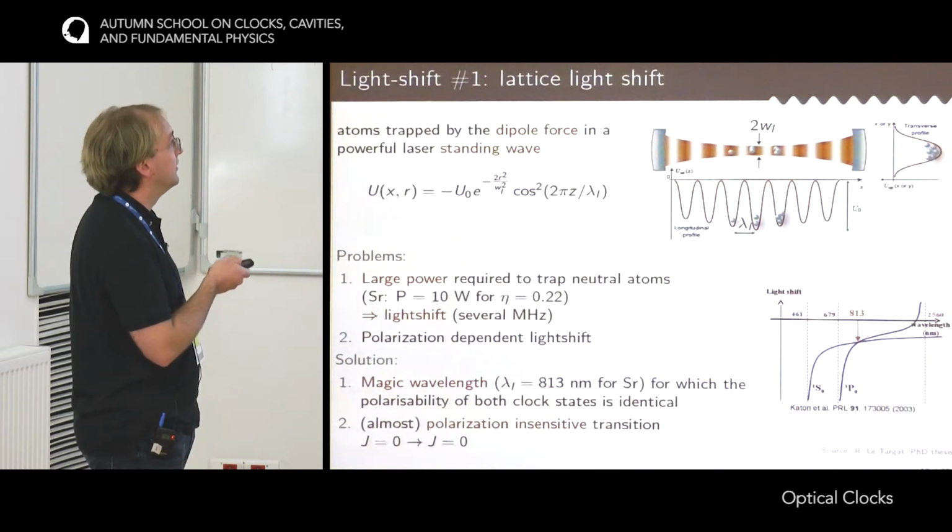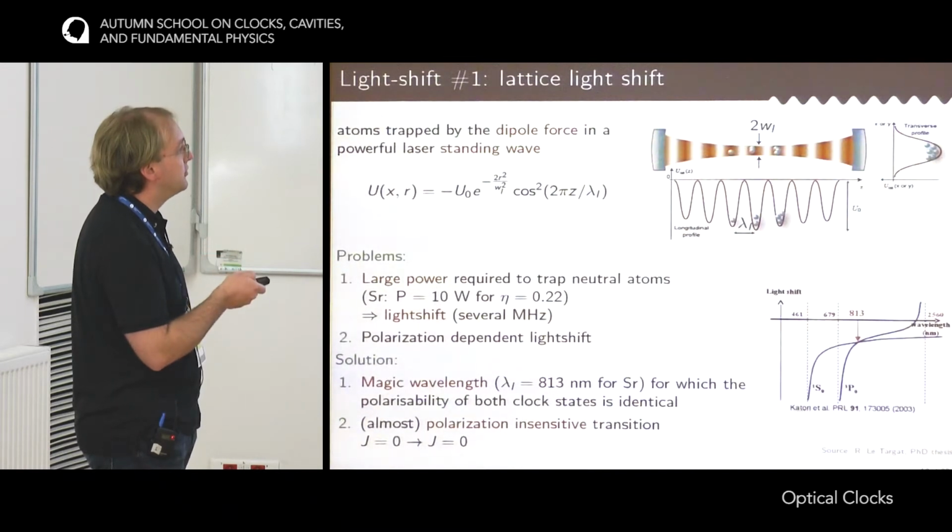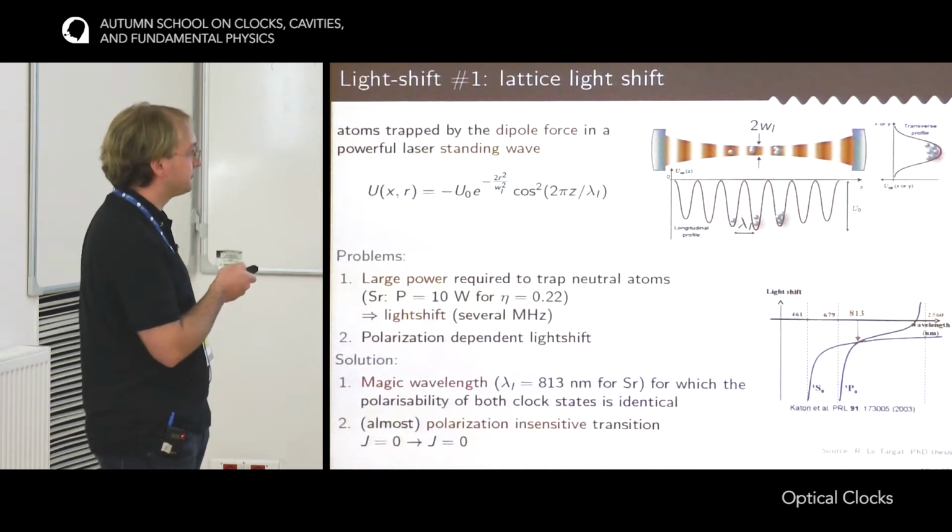It's a wavelength for the trapping light, for the optical lattice, for which the polarizability, so this is the light shift or polarizability of the clock state, this is the ground state, this is the excited clock state, and for a given wavelength, these two polarizabilities or the two light shifts match, and so there is no net effect on the clock transition.